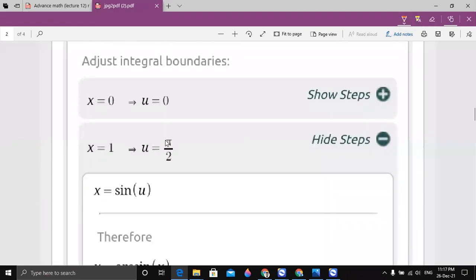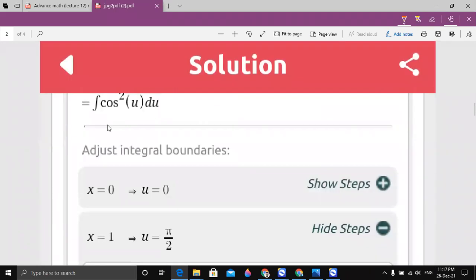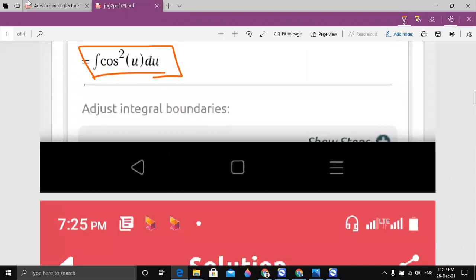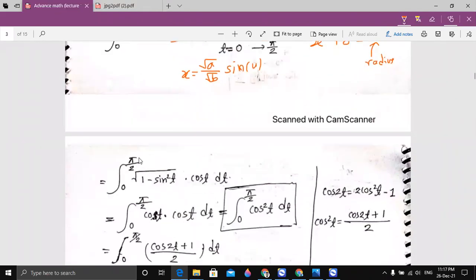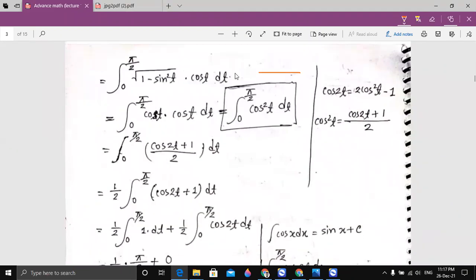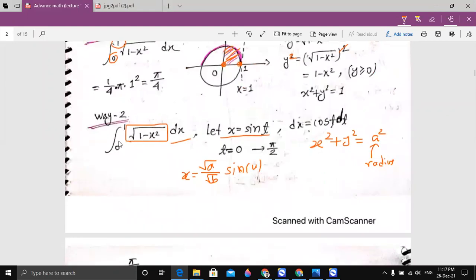So now we have to calculate this part, the integration of cos square u du. Because we use the u substitution rule, that means we have to change the limit. You see here, we have come up to this line. Previously our limit was 0 to 1.